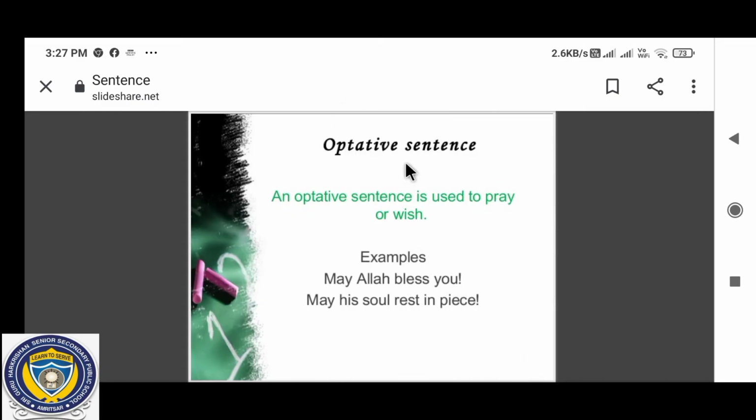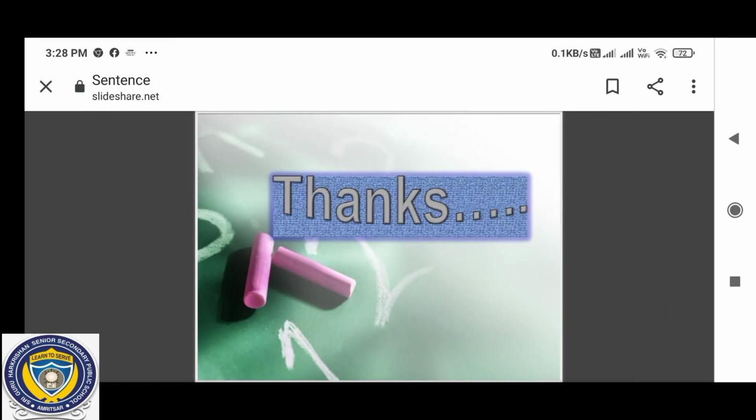Optative sentence. Now, what are optative sentences? An optative sentence is used to pray or wish. That is used for prayer or wish. Example: May Allah bless you. So may Allah bless you, it's a blessing, so it is an optative sentence. May his soul rest in peace. This is a wish, it is an optative sentence.